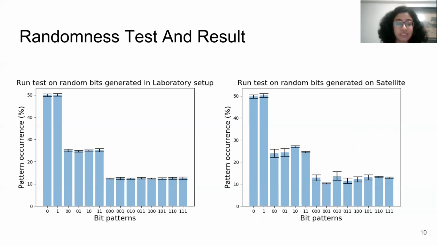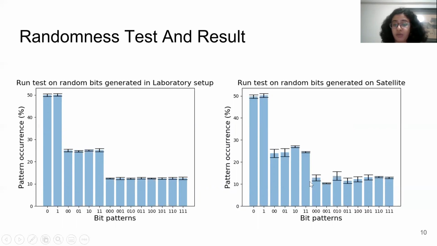To justify the quality of the randomness, we have done a Borel normality test, and here we can see that the single digit of the binary string has the same probability of occurrence, around 50%. The 2-digit binary string has a probability of 25% of occurrence, and the 3-digit binary string has a probability of occurrence around 14.7%. So the same-length binary strings are equally likely.